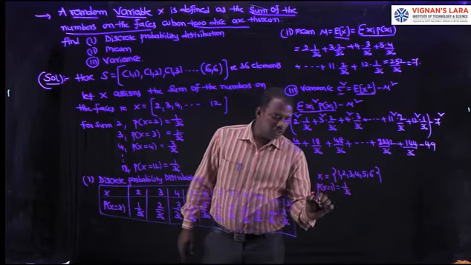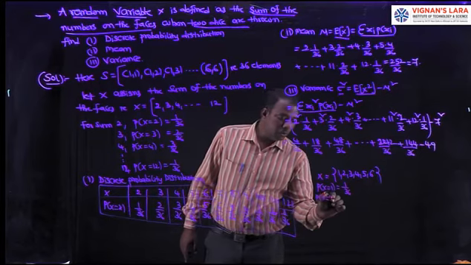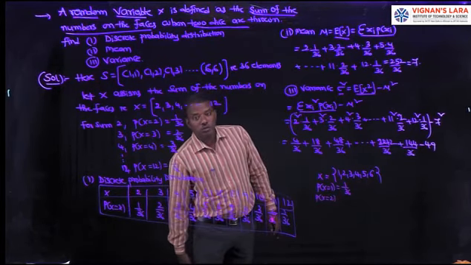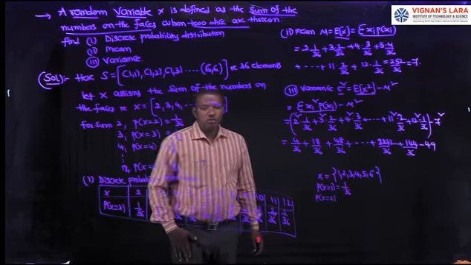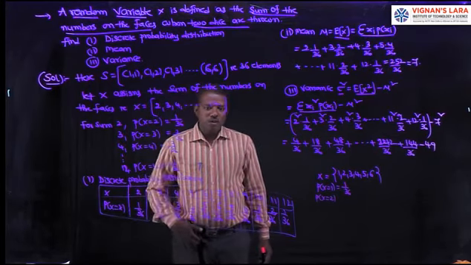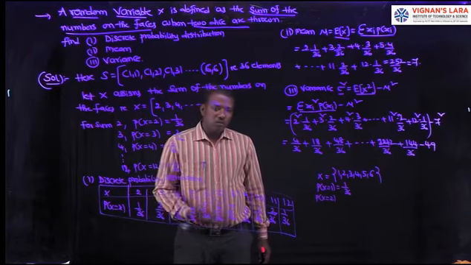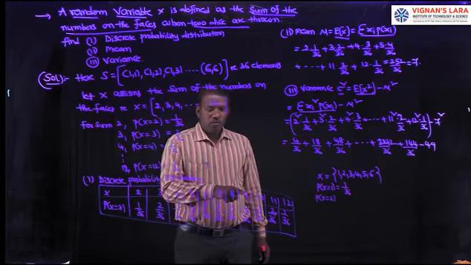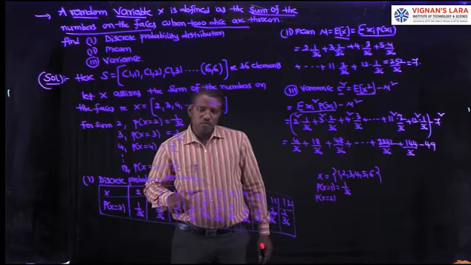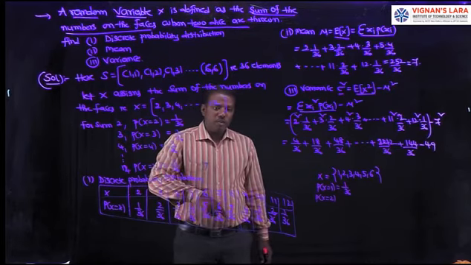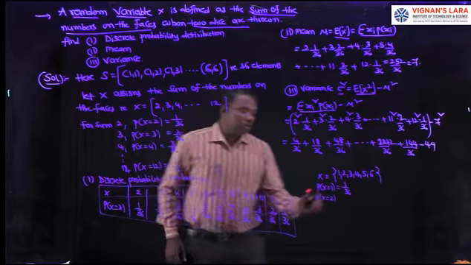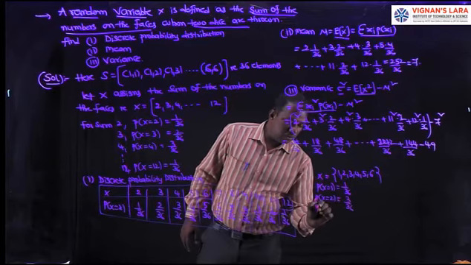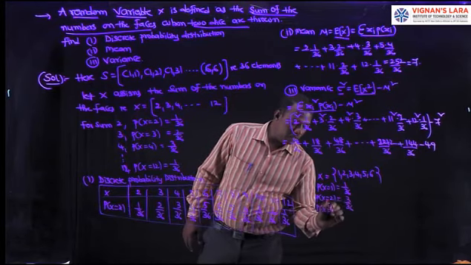Next, P of x equal to 2 maximum. (1,2): here 2 is the maximum. (1,2) maximum, (2,1) 2 maximum, (2,2) maximum. In the remaining cases, it's the minimum. So it is 3 by 36. Next, for 3 maximum, P of x equal to 3.